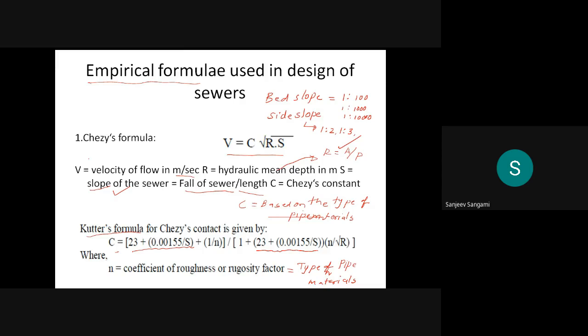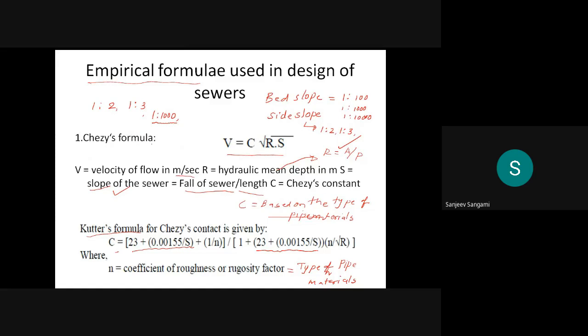So be careful. Sometimes in most of the competitive examinations, they will not mention what kind of slope it is, but will give you the direct values like 1 is to 2, 1 is to 3, 1 is to 100, 1 is to 1000 or something like that. So you have to assume what kind of slope it is.